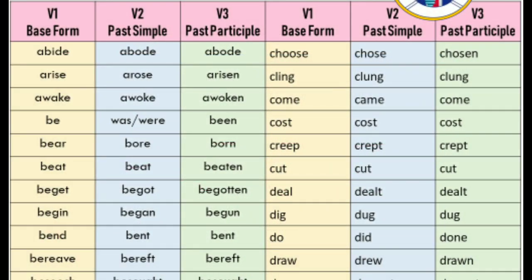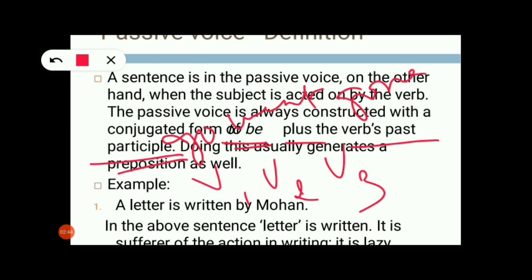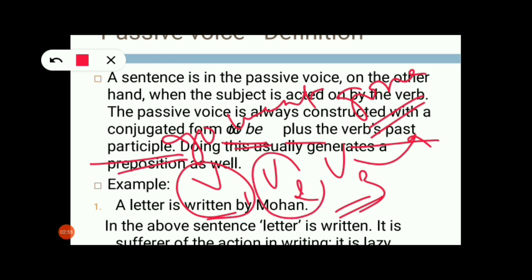If I take an example of go, go becomes went, gone. So gone is my V3 form, and this V3 form is called the past participle. The V1 form is called the base form, that is the present tense form. V2 is called the past tense form, and V3 is called the past participle form. That means my passive voice should contain the V3 form, that is the past participle form.